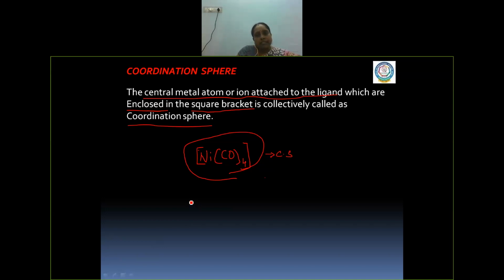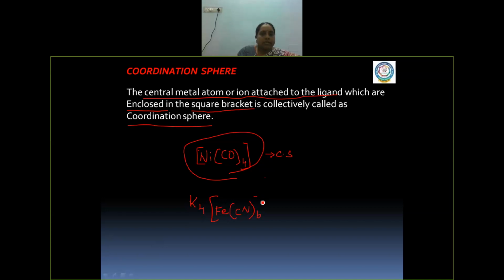In some cases, the cation will be present on the left hand side and the complex on the right hand side. For example, K4[Fe(CN)6].